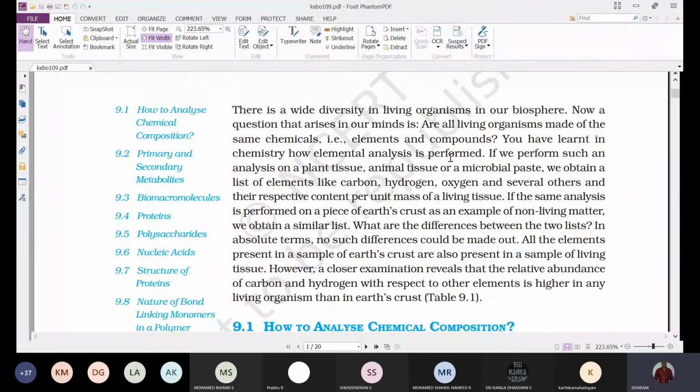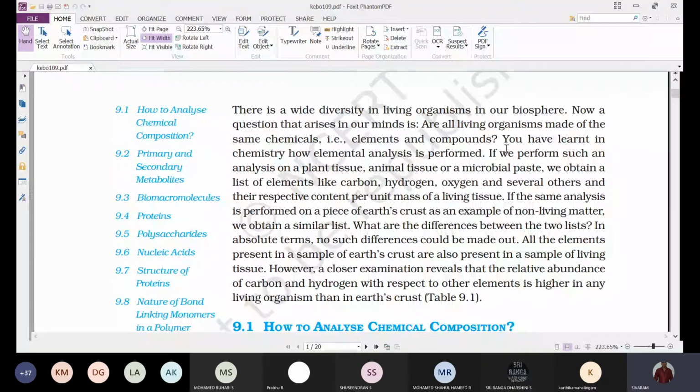In the same way, we can also estimate the different types of chemicals present in living organisms. That is chemical analysis. If we perform such an analysis on a plant tissue, an animal tissue, or a microbial paste, that means we take a group of microorganisms, crush them, and get the microbial paste.